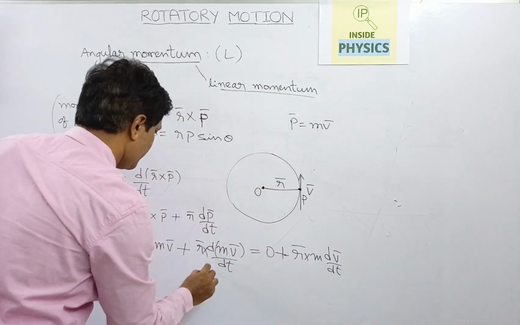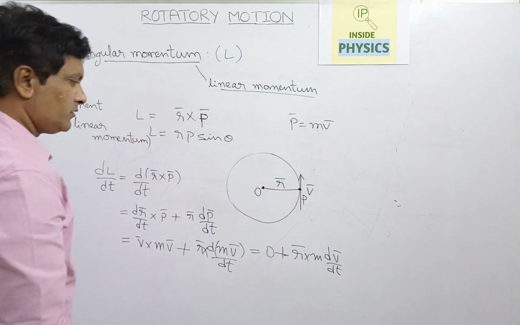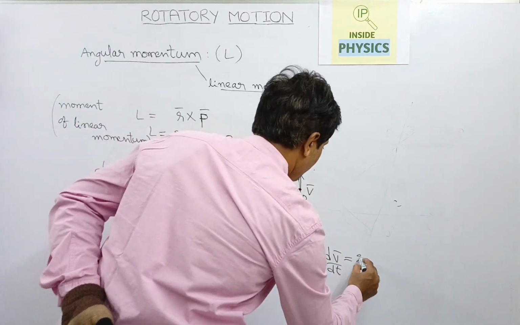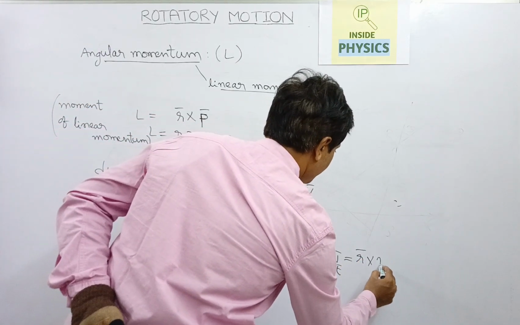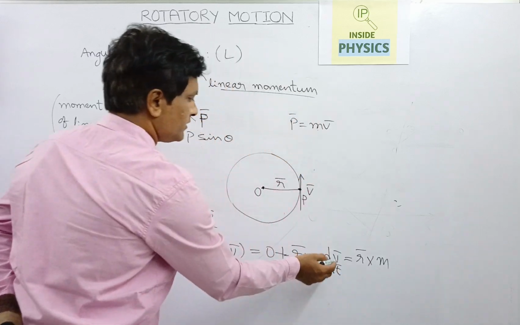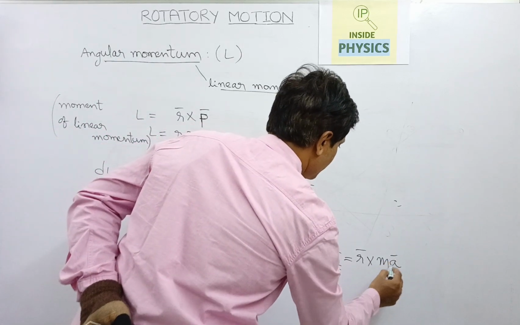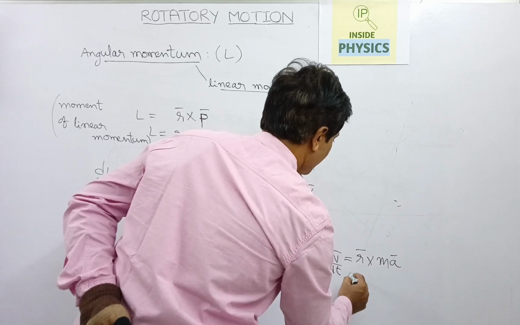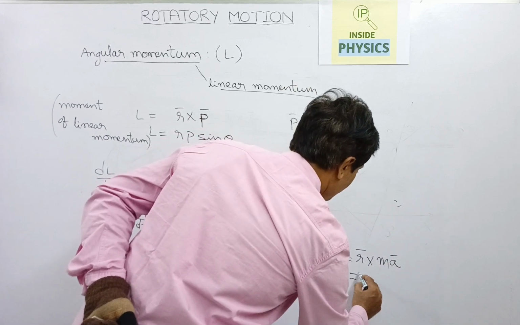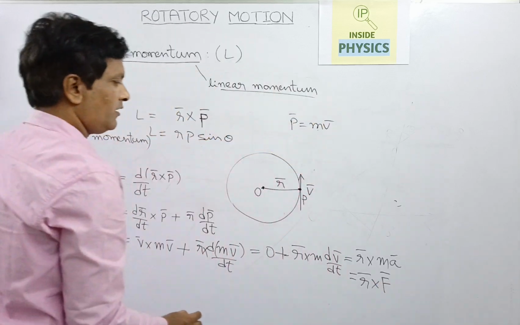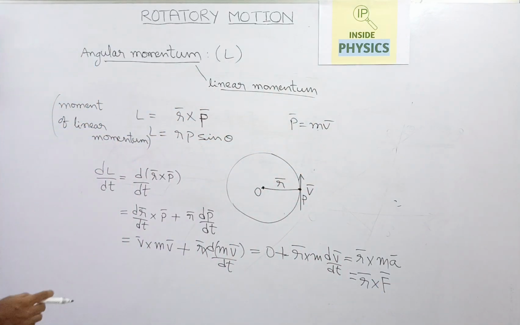Okay, you can put a cross here also. So this will be coming out as r bar cross m into what is the rate of change of velocity, acceleration. So this is again coming as r bar cross f bar, r bar cross f bar.